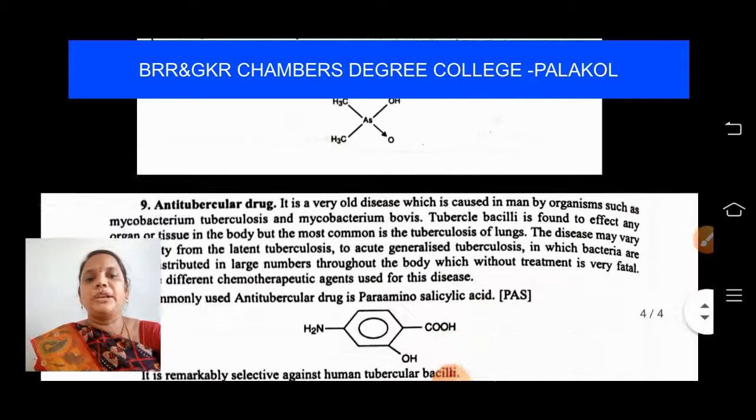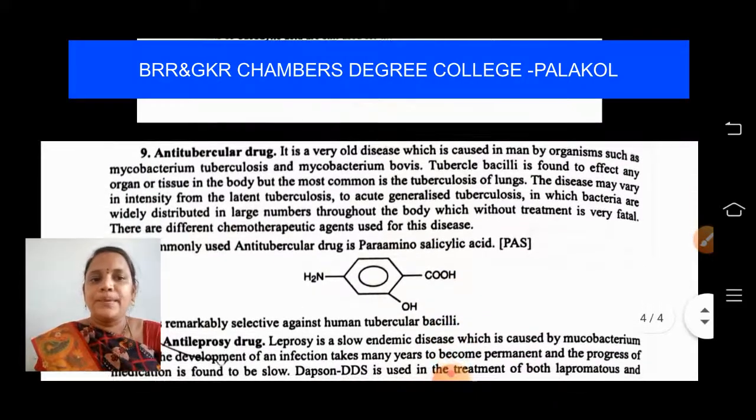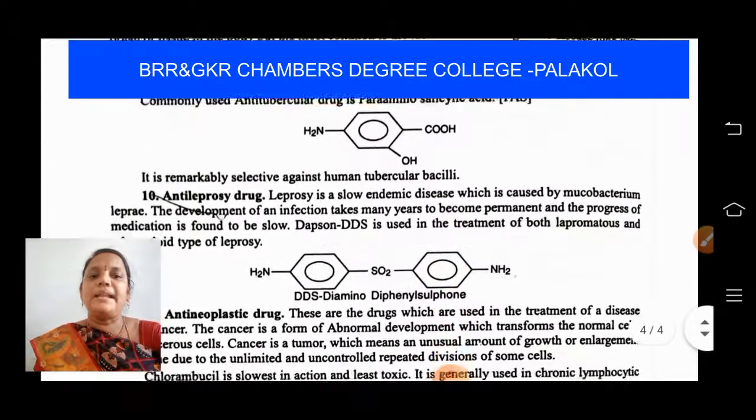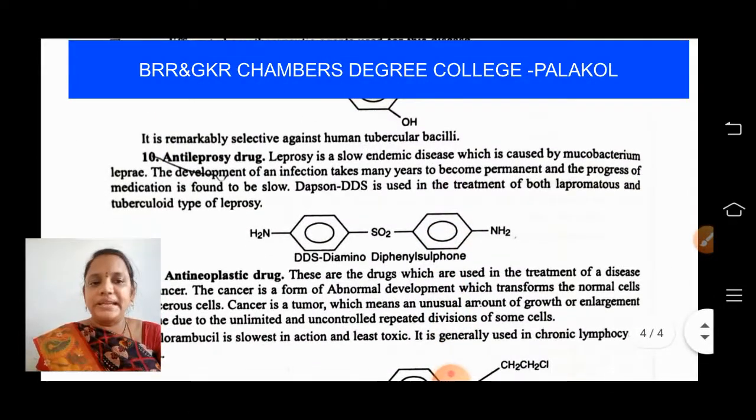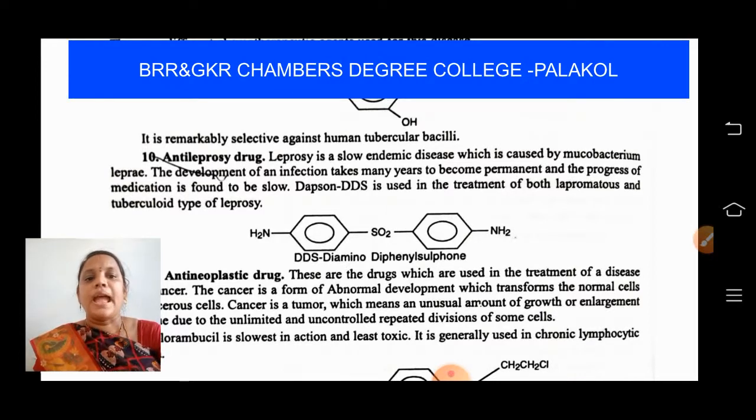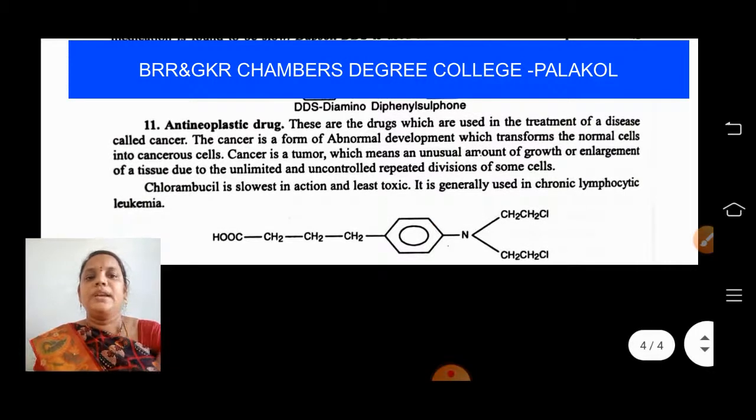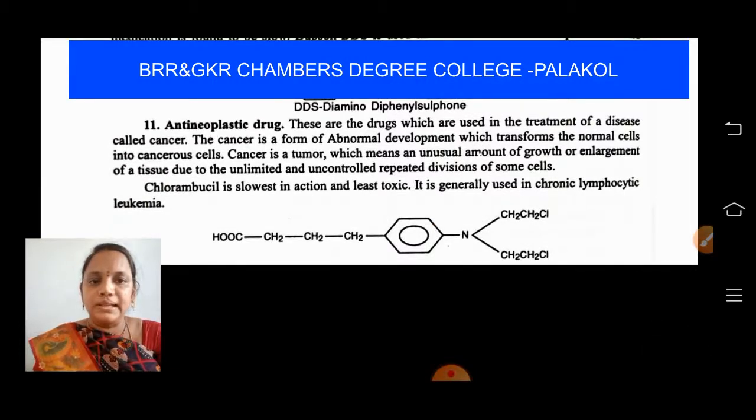Anti-tubercular drug, students, PAS, para-amino salicylic acid. This is an anti-tubercular drug which acts against tuberculosis. Anti-leprosy, for example DDS, diamino diphenyl sulfone, which is a drug which acts against leprosy. Anti-neoplastic drug, students, which is chlorambucil, very slow in action, which is used to treat cancer.